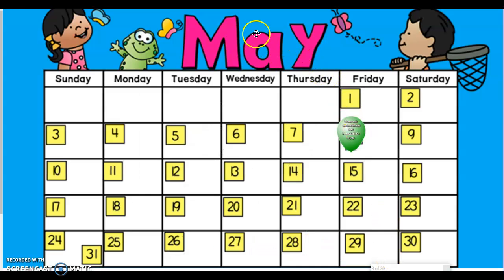Very good. So, just like we said, it is May, and our number is underneath of our balloon. It's after 7, but before 9. It's the number 8. So if we take our marker, circle 8, go all the way up, circle the day of the week. The day of the week is Friday. Today is Fun Friday.